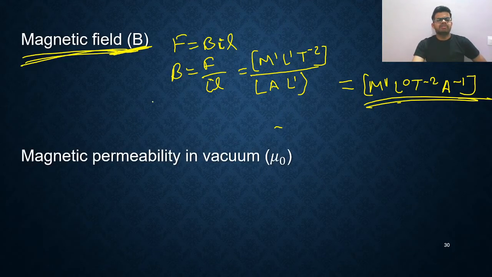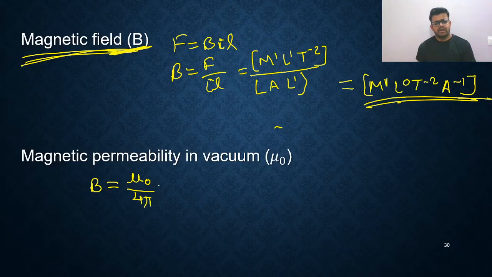Next, magnetic permeability in vacuum, which means you need to find the dimension of mu naught. Epsilon naught was permittivity; mu naught is magnetic permeability. So how to find it? You remember the formula of magnetic field intensity, B is equal to mu naught upon 4 pi, I dl sine theta upon r square. If you remember that, fine, or I have another formula also.